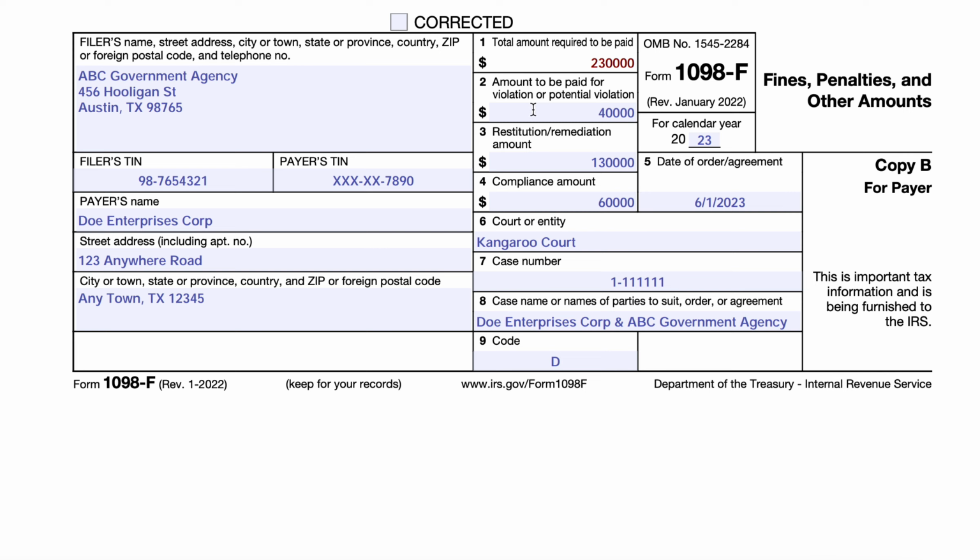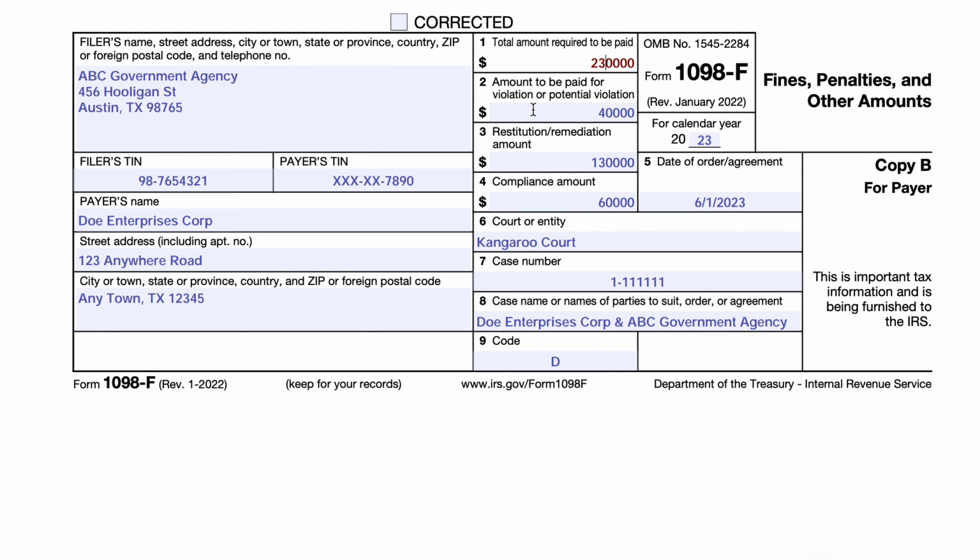In box 2, you'll see the amount to be paid for the violation, that's the civil penalty, which was the $40,000. In box 3, the restitution or the remediation amount, and in this case they paid separate amounts, so it was $80,000 for the restitution of the environmental harm, and then $50,000 to remediate the contaminated sites. And then any amount that's paid for compliance goes into box 4, which is why you see the $60,000. That was part of the upgrade cost to bring the operations into compliance with the laws.